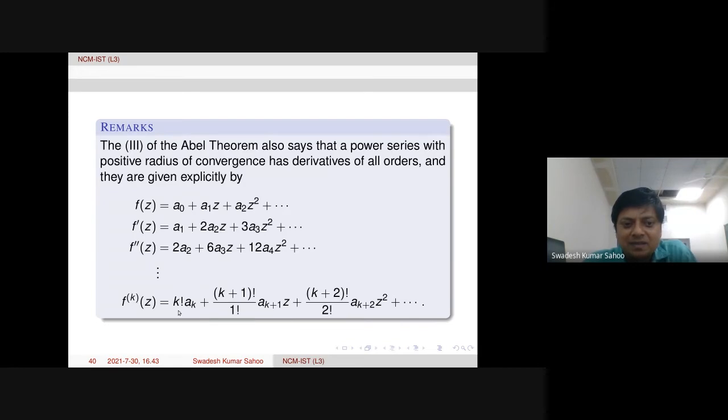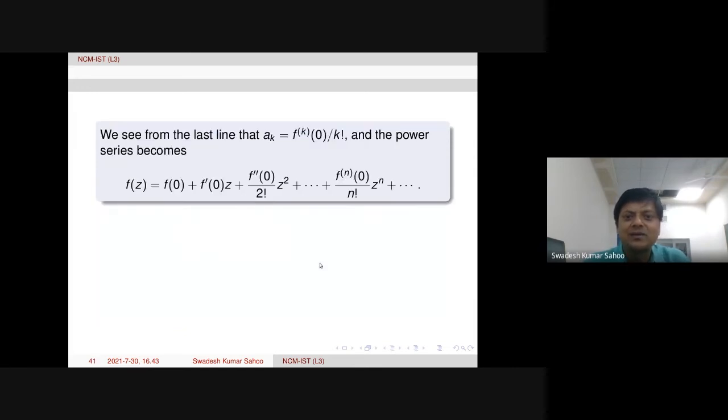That means the kth derivative at 0 over k factorial is actually the kth coefficient ak. From here it follows, that is actually the Maclaurin series. So we see from the last line that ak is this one, and the power series becomes like this.